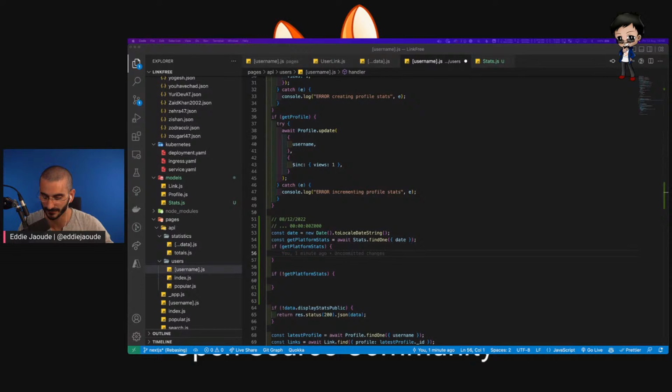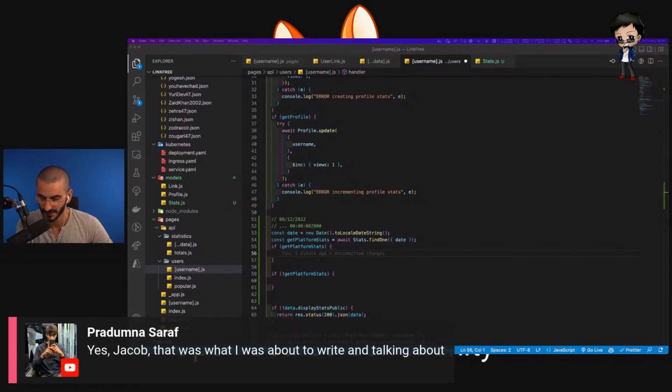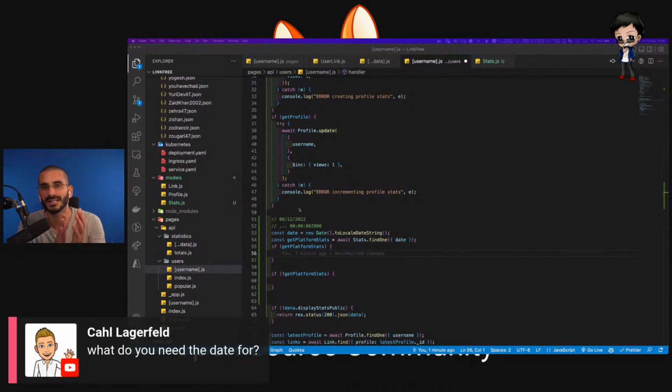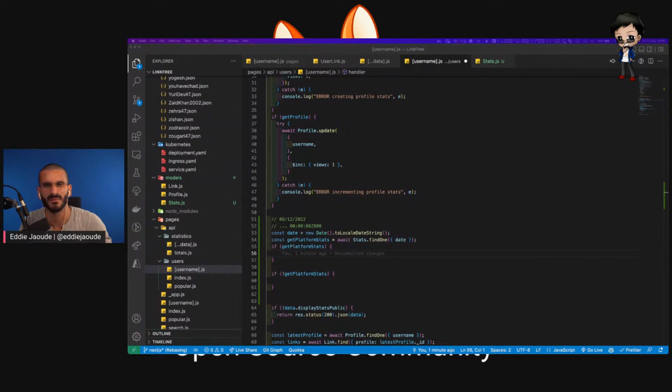What do I need for the date? So I want an entry in the collection per day. That's what I want. So the time and seconds aren't important. I need that to be consistent. So I couldn't save it as the time right now, because then the next query won't know what the one was. I wonder if you can search in Mongo for the date and time, but that won't be very fast if it's ignoring the time, if you can just search for the date. That's why I think we should either drop the time or store them as 0000 for the time. That makes sense. What do you all think?